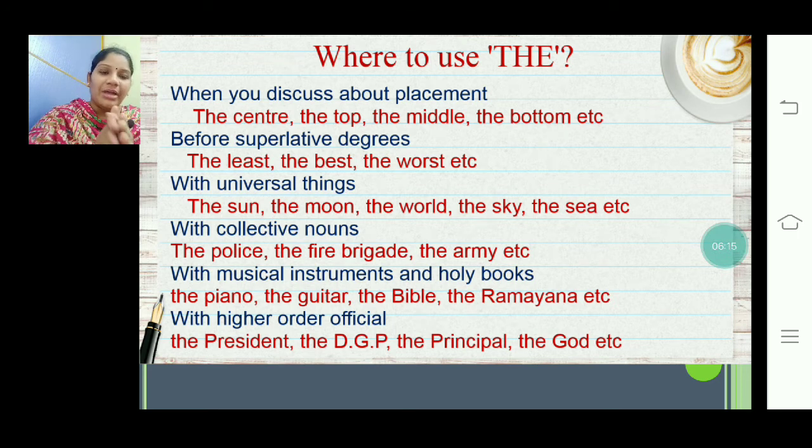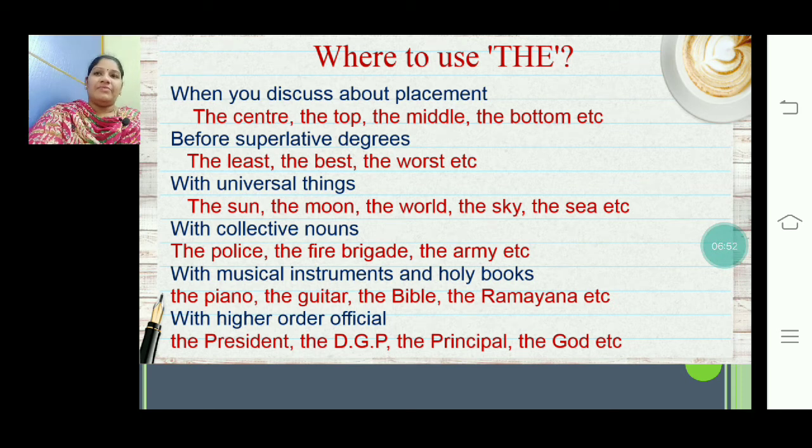And then when you compare the quality or characteristics of one individual with that of another person, individual or an object, we call it comparative degree because we are comparing it. And then the third degree is superlative degree. What is a superlative degree? When you compare the characteristic or quality of an individual with the entire group, then it is said to be in superlative degree. So with superlative degree we use the.